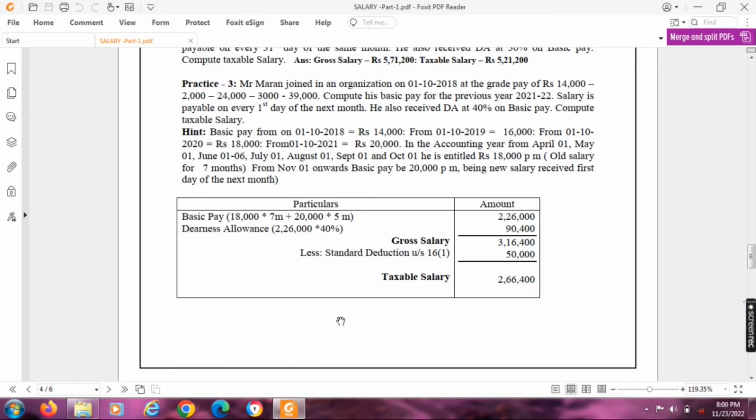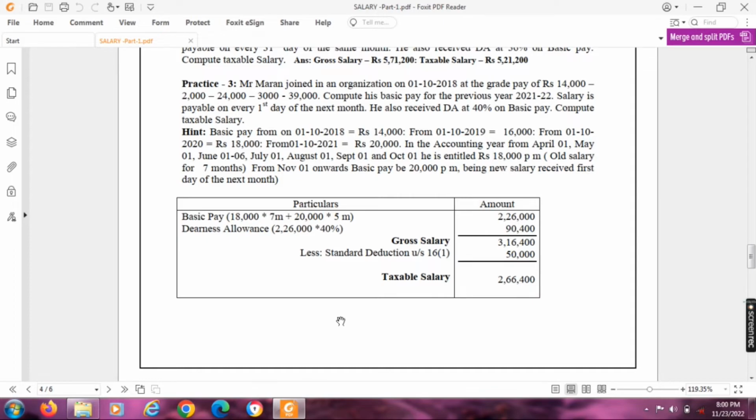Because on October 1 he may receive September month salary. It is not an incremental salary, it's an old salary. So he is entitled to 18,000 per month, old salary for 7 months. From November 1 onwards, basic pay will be 20,000 because October month salary is incremental salary. That October month salary he may receive only on 1st November.